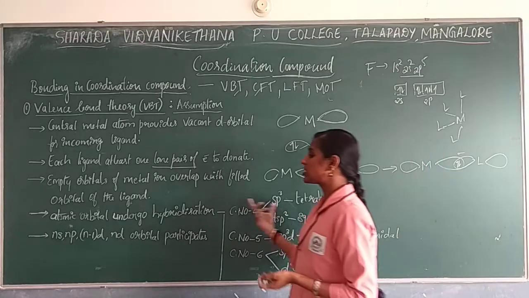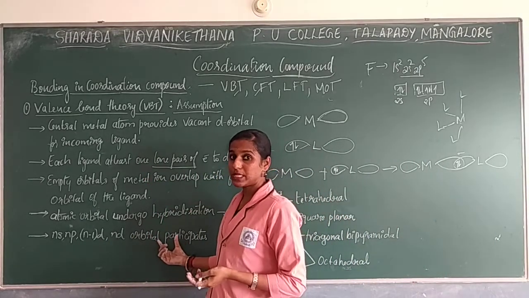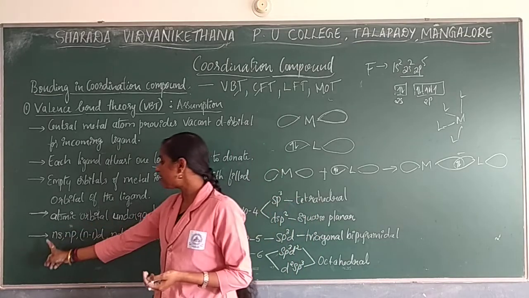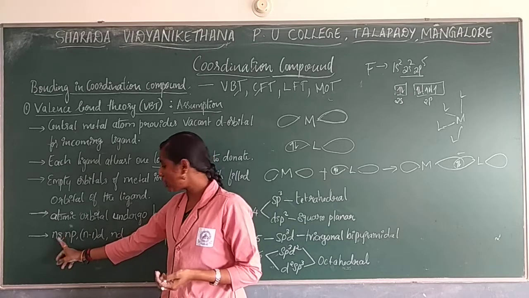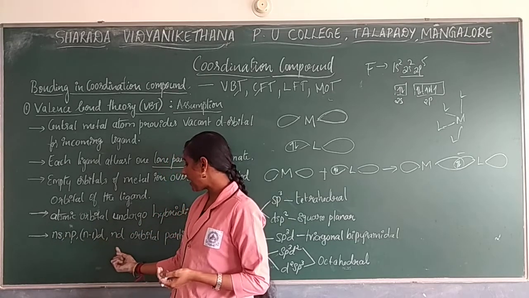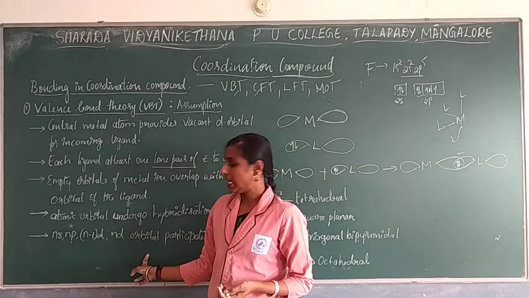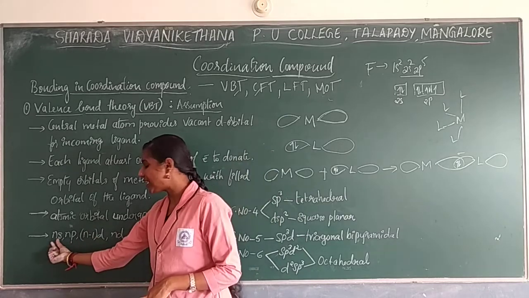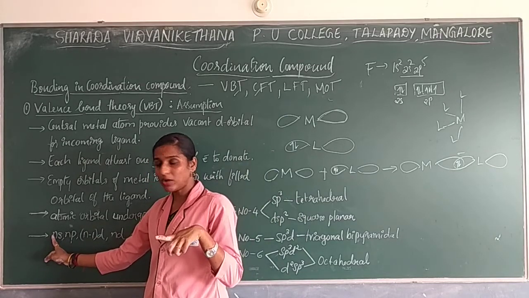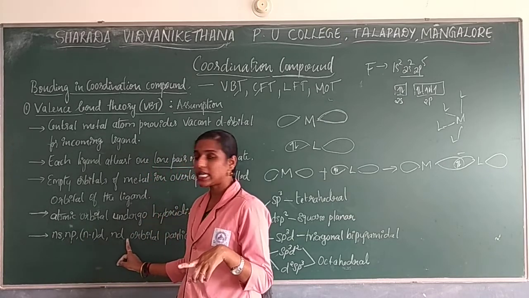Next, the last postulate says which orbitals are involved or participate in bonding when orbital formation takes place. That is the s orbital, p orbital, (n minus 1)d as well as nd orbital. So these orbitals can be involved in bonding. What is n? n is the number of the orbital shell which is involved, again np. And what is (n minus 1)d as well as nd?